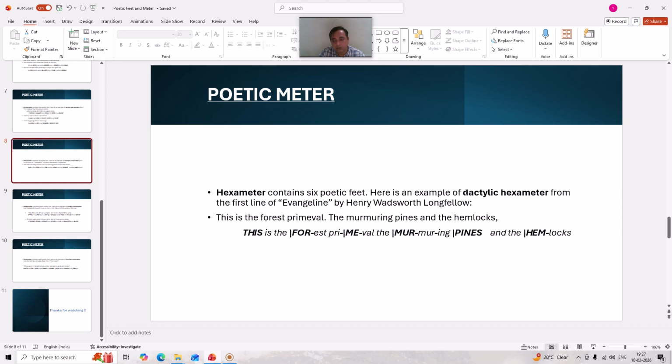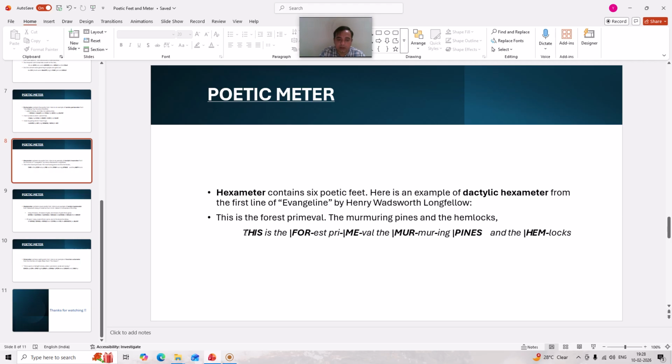The dactylic foot is repeated 6 times. The first line of the poem Evangeline by Henry Wadsworth Longfellow: This is the forest primeval, the murmuring pines and the hemlock.